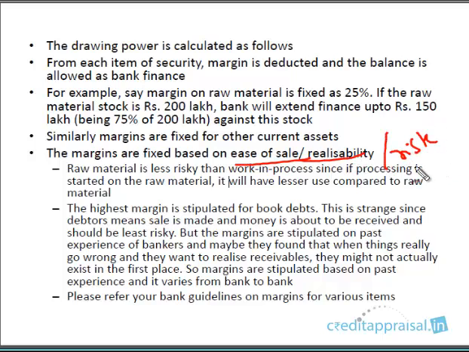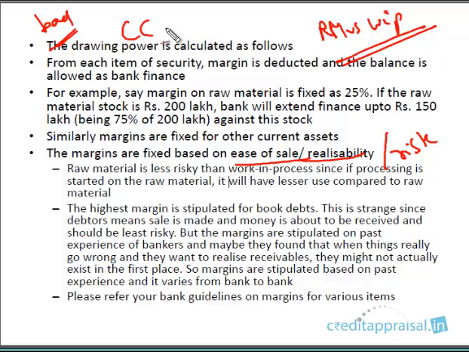Some items are risky in the sense that, say for example, if you compare raw material versus work in progress, which of these do you think is more risky? To answer this question, you have to put yourself in the shoes of the banker. Say this company has gone bad, this loan has gone bad. The CC limit outstanding is, say, 100 lakhs. The company has gone broke and is not paying, and you want to recover the advance.